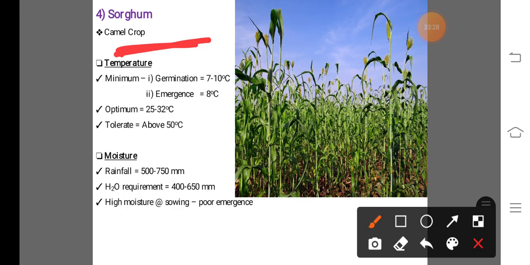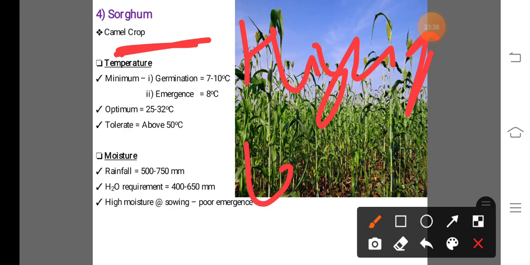In a word, this crop is tolerant to fairly high temperature with low soil moisture requirement. So this sorghum crop is called the camel crop in the world. That means this crop is tolerant to high temperature and also survives in a less amount of water or less amount of moisture in soil. So this is called the camel crop in the world.